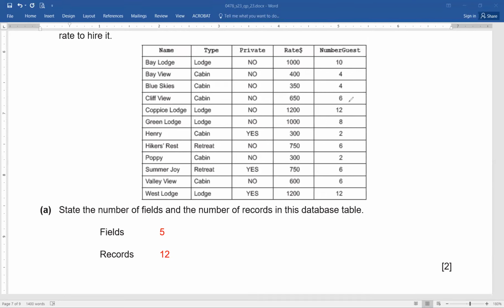This one, and this one, 3. And what are we supposed to display? The name, the number guessed, and the rate dollar. Remember the sequence. So Bay Lodge, 10, 1000. Then it will be Coppice Lodge, 12, 1200. Then lastly, West Lodge, 12, 1200. So now this is going to be identified.